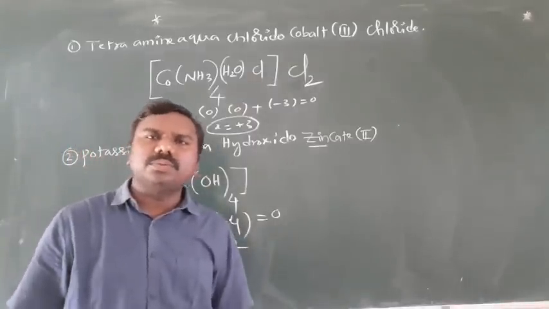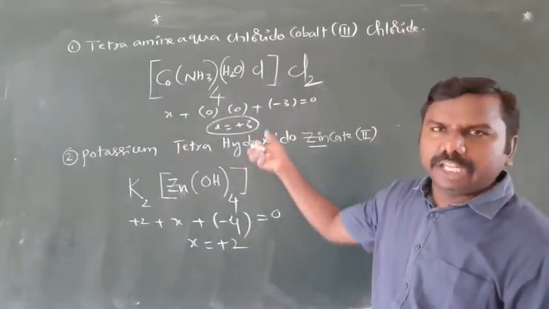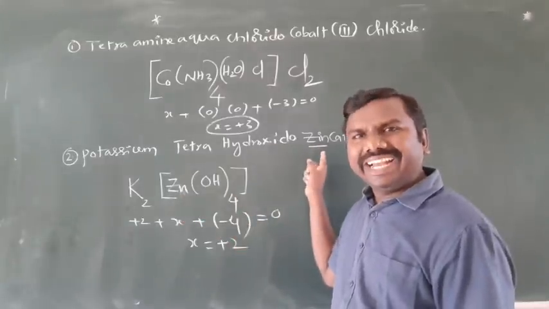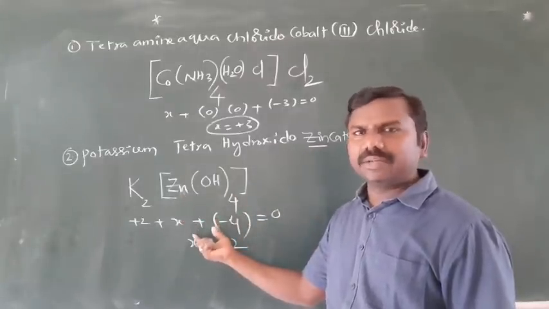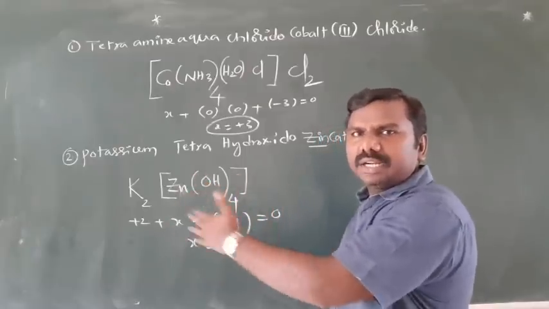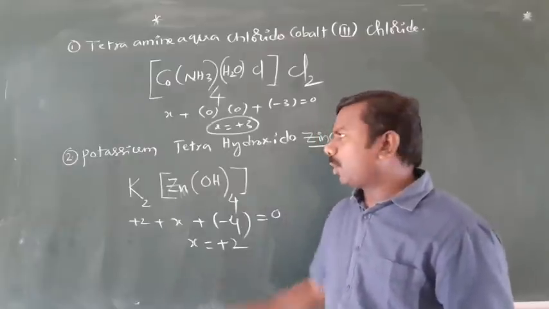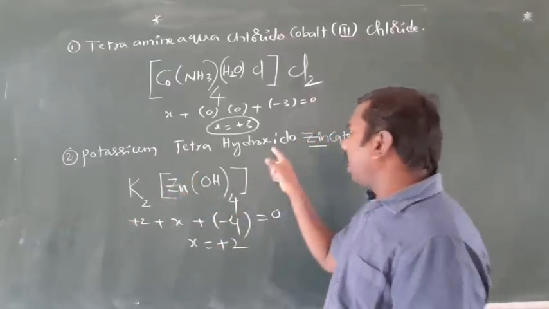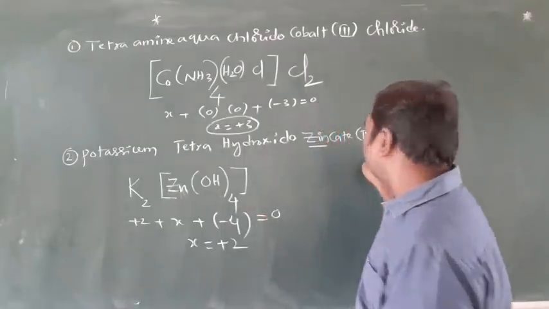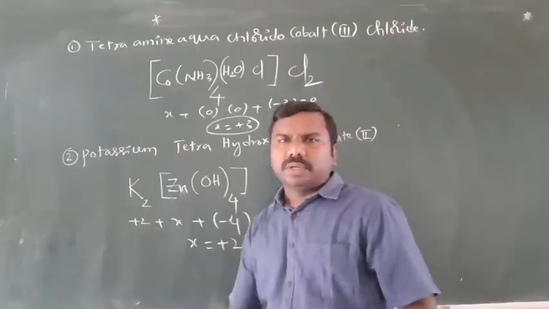So easy to write a formula for a given name. First, central atom. Zincate given. Complex ion is negative. It means the coordination entity must be written on which side, that is right side. Counter ions must be written on the left side. Potassium given K and tetrahydroxido OH 4 times. To balance the oxidation state, I have written K2. Right.